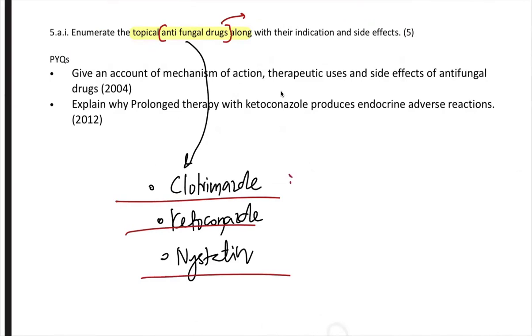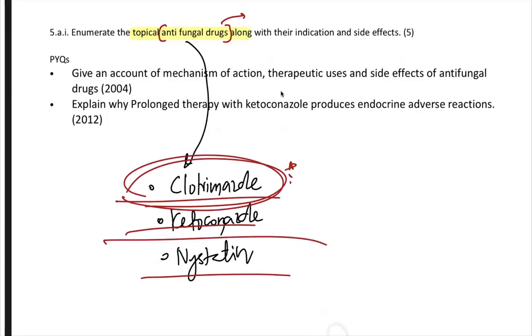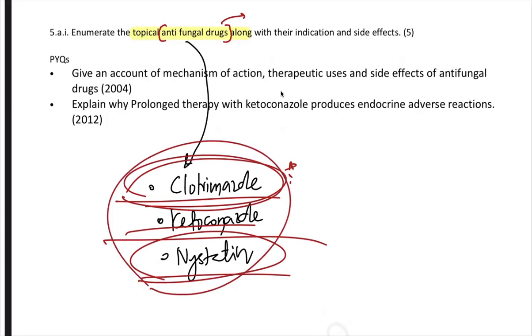If you practice medicine, a lot of times fungal infection cases come to us, like tinea cruris, usually ringworm patients. For any dermatophytosis, we give them clotrimazole cream, clotrimazole plus some steroid to reduce the itching. This is one drug which you can mention. Even topical ketoconazole can be applied. I'm talking about topical antifungals, and there are ketoconazole shampoos for dandruff. And even nystatin can be applied to oral lesions as well. So they're asking you the different topical antifungal drugs, their indications and side effects. So you might know the whole classification of antifungal drugs.